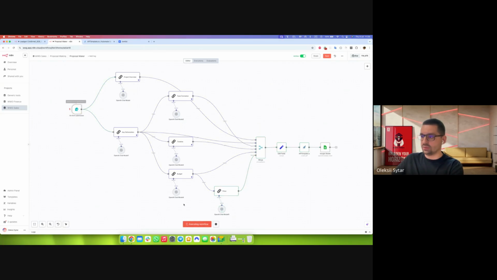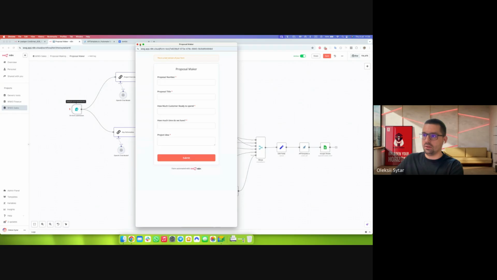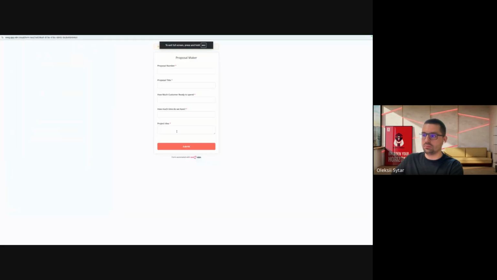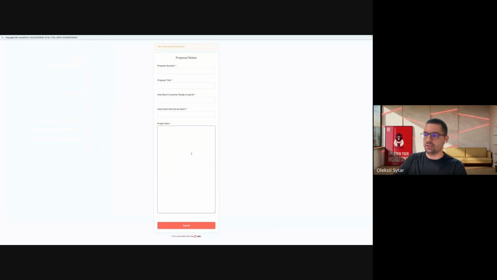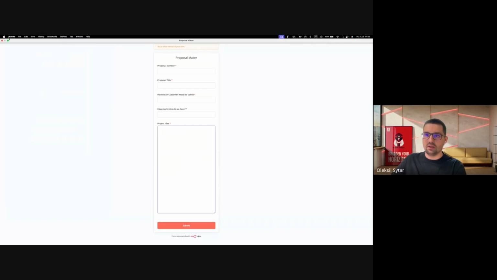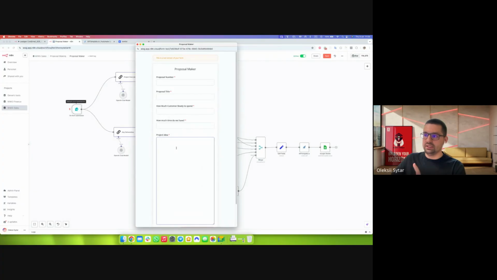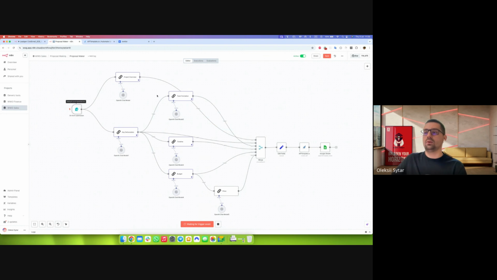You're getting just this window, and the project idea is just a text area. You can drop here whatever you want. Basically, this is an easy form, so any salesperson can do this, and doesn't need a technical pre-sale to make a particular proposal. How will the proposal look if we launch this workflow?